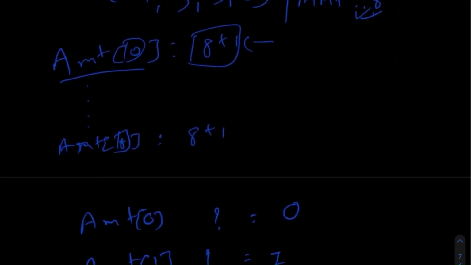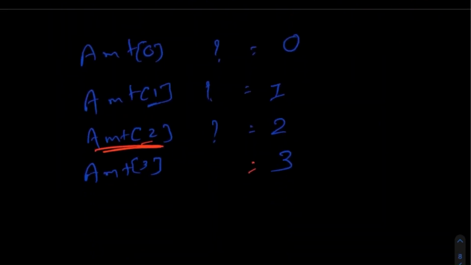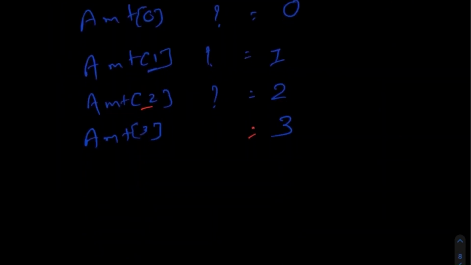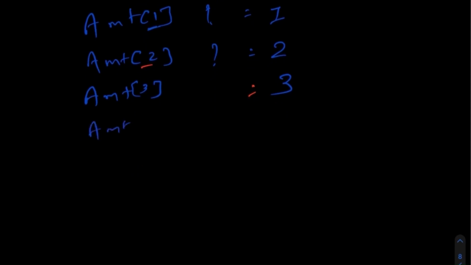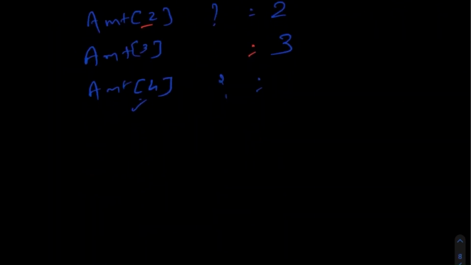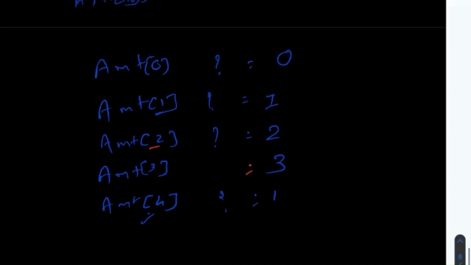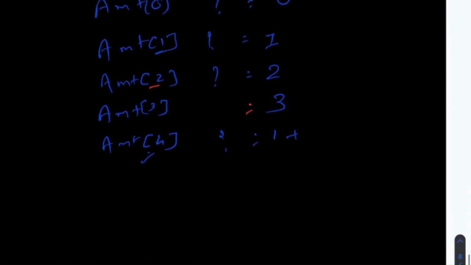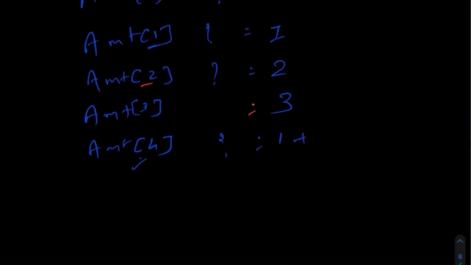Now let's move forward with the next value, amount of 4. If we generate the amount 4, how many coins do we need? Basically, if we take this first coin, we have already used one coin, and we have the remaining value as amount 3.